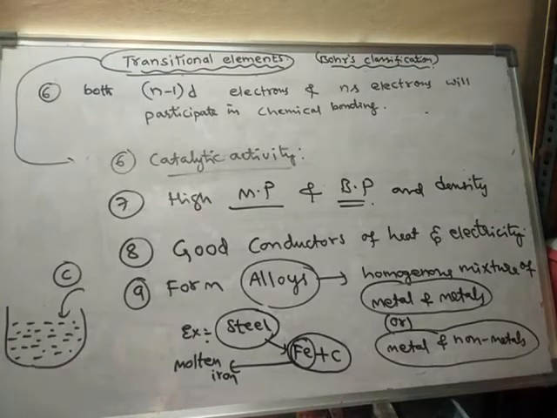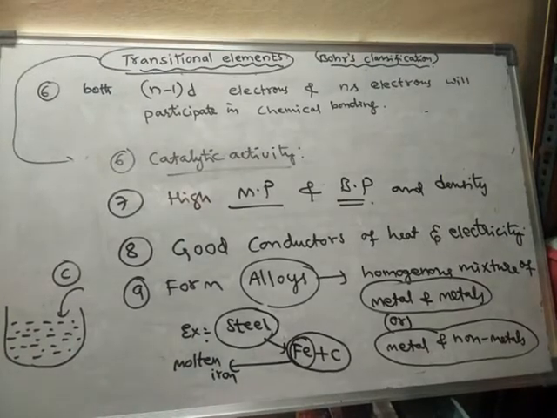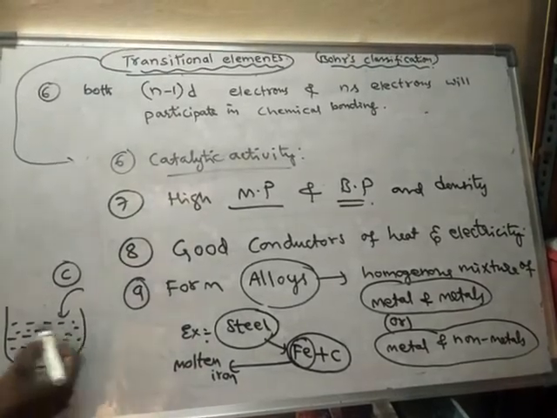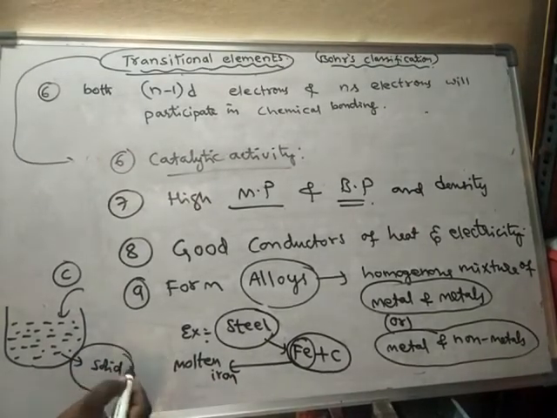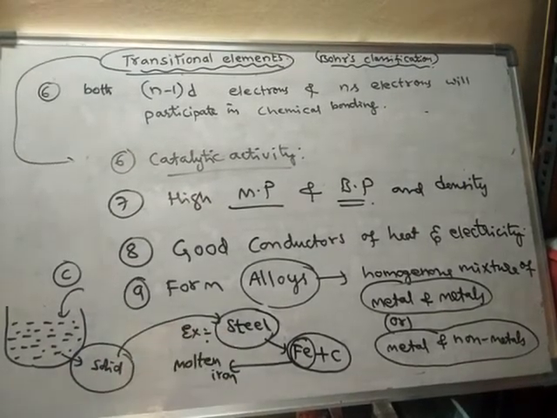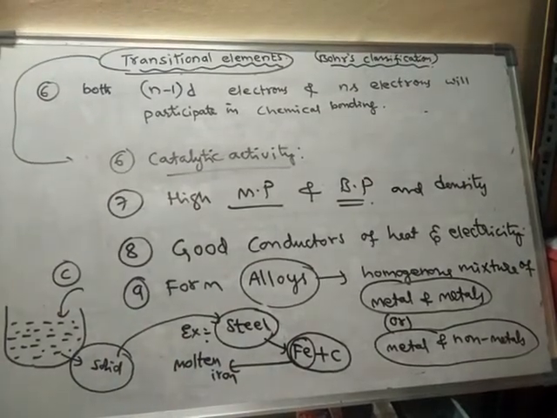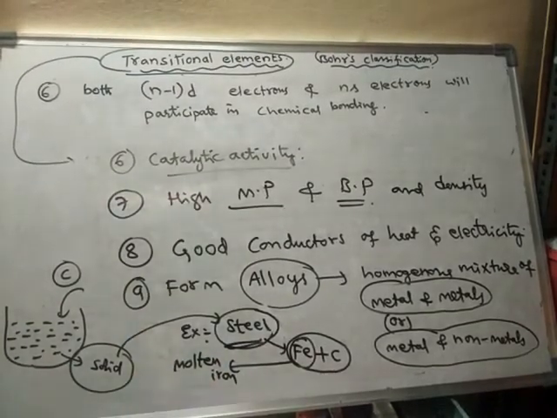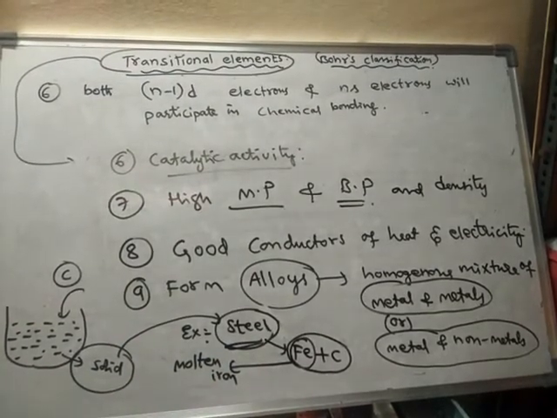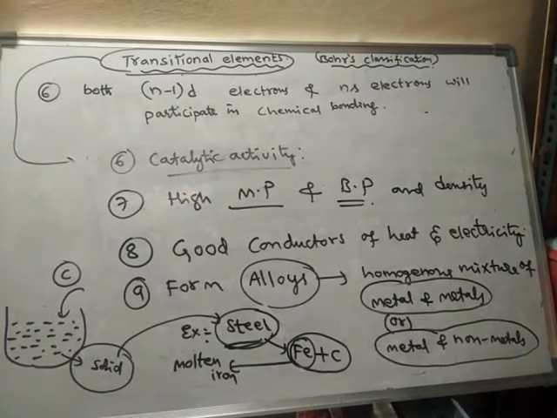Now this mixture is allowed to cool. When it cools, the liquid converts into solid form, and that solid substance is said to be steel. Steel is made up of iron and carbon. This steel is used for the construction of bridges, houses, big buildings, and even small buildings.